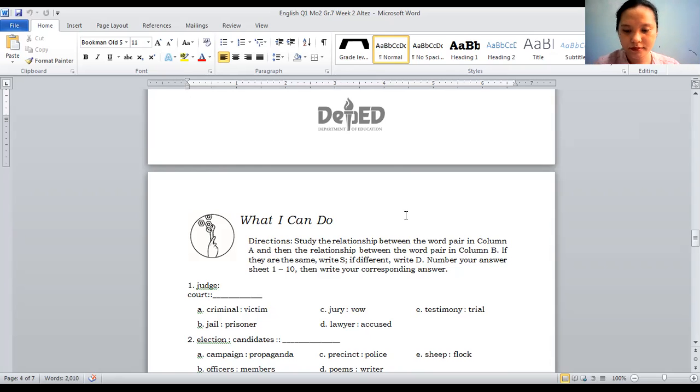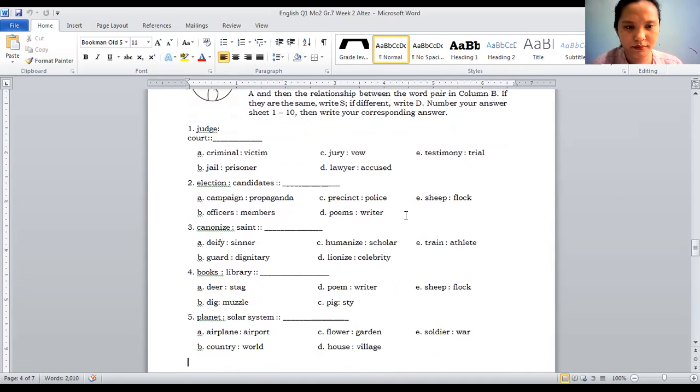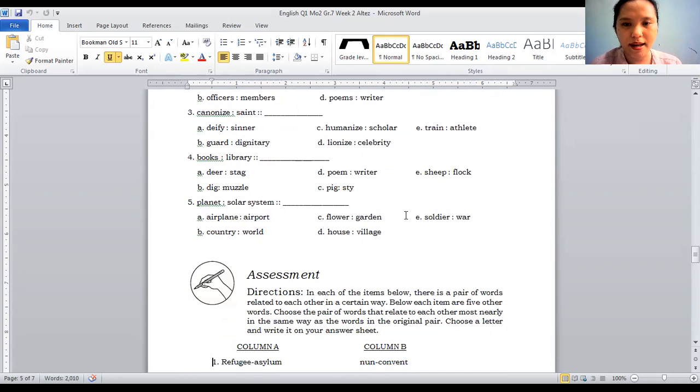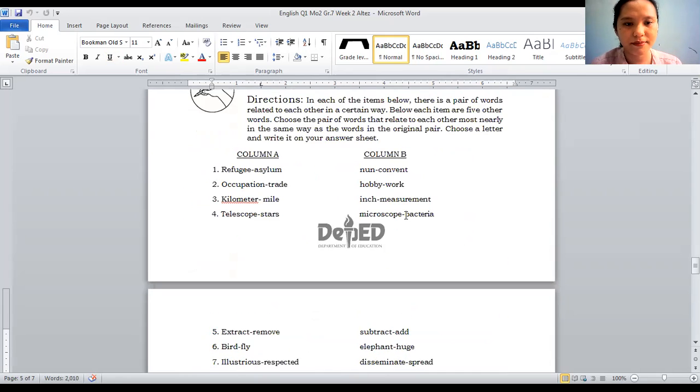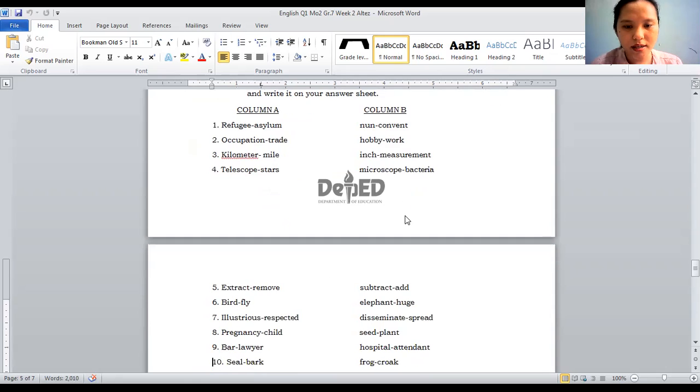Okay. Next we have, there are only 5 items. You can answer that. Then we have the assessment. Let's try. Inch, measurement, kilometer, mile.